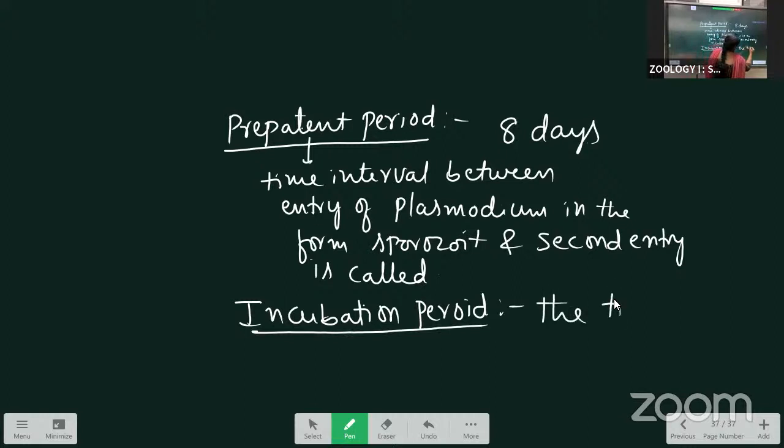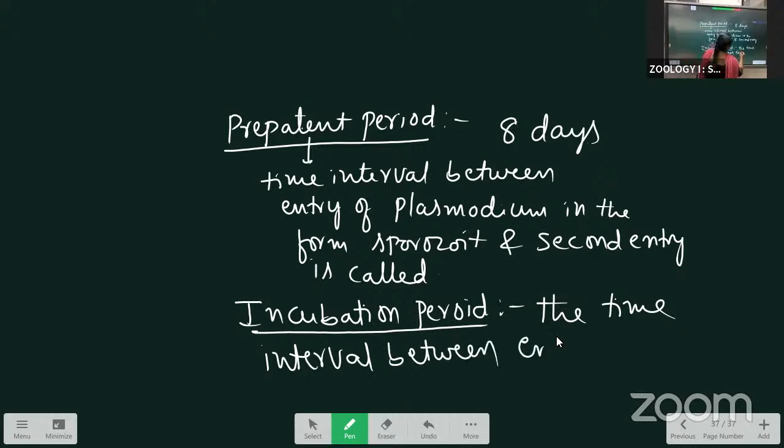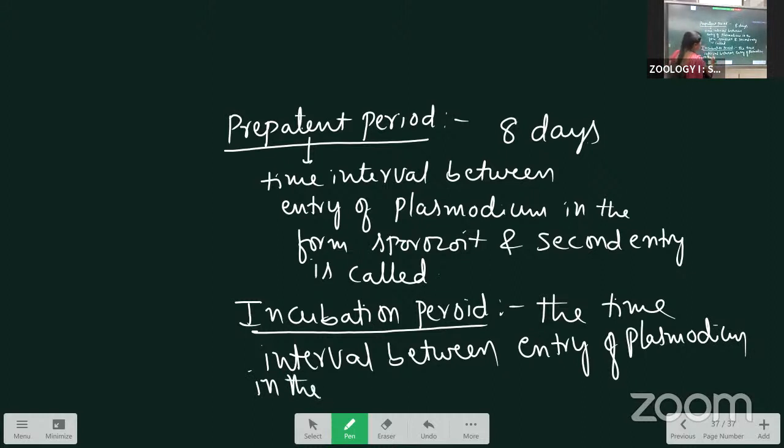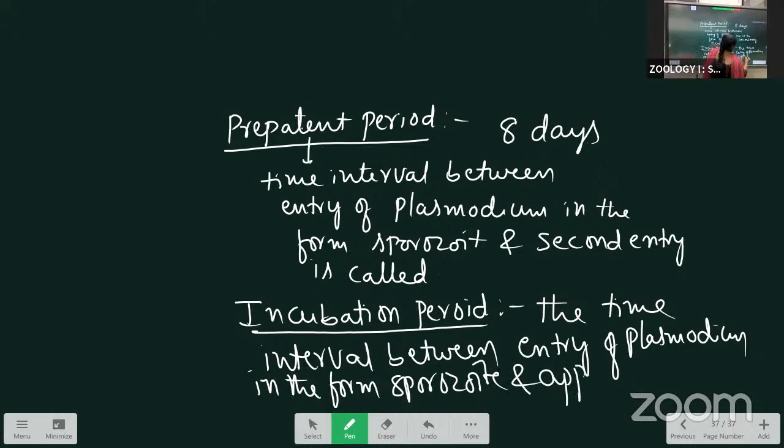It is the time interval between the entry of the plasmodium in the form of sporozoites and the appearance of the malarial symptoms.